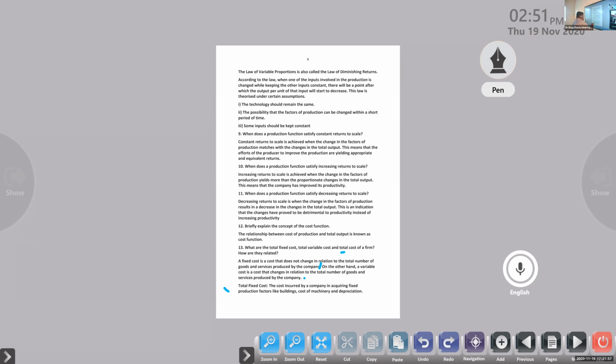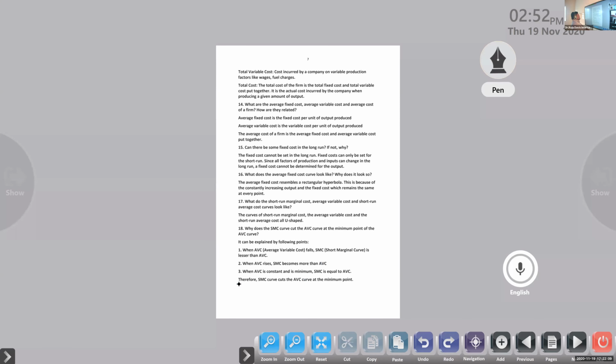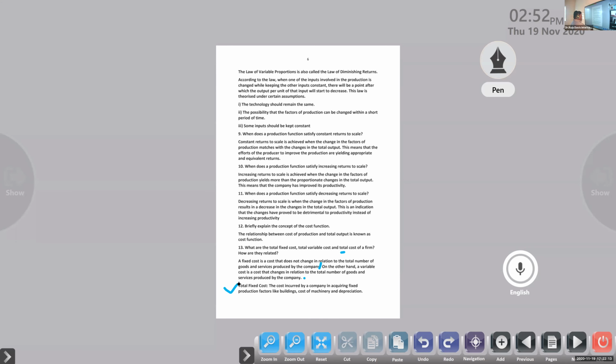Next one, total fixed cost. The cost incurred by a company in acquiring fixed production factors like building, cost of machinery, and depreciation, wear and tear of tools. Total cost, in the sense of what is that? The total money spent by the company in acquiring the fixed production factors like building, cost of machinery, and depreciation.